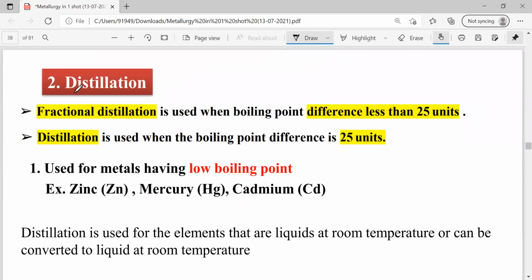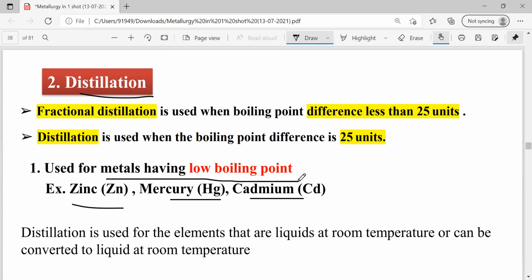The second method is distillation. The distillation method is used for the refining of zinc metal, mercury metal, and cadmium metal. And the distillation method is used for metals having low boiling points. This is very important. And if the boiling points differ by less than 25 degrees Celsius or 25 units, then we go for fractional distillation.